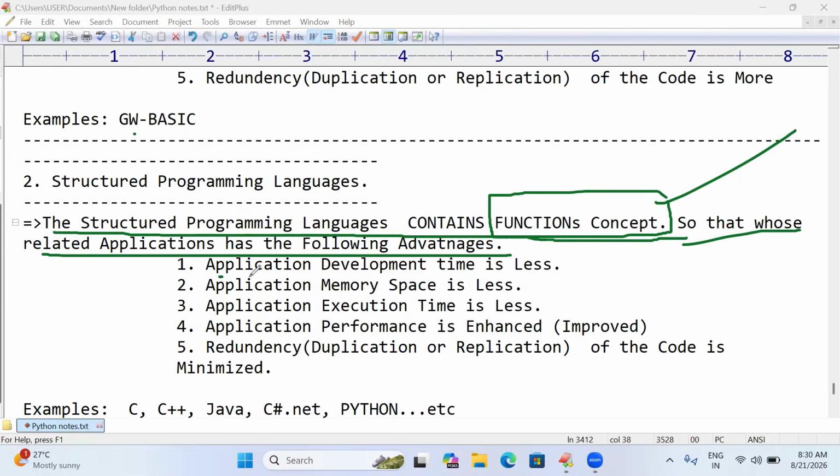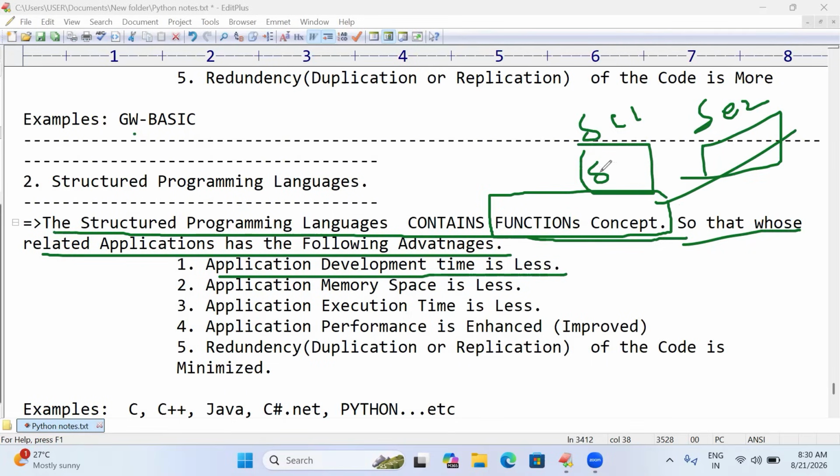Application development time is going to be less. Previously SE1 and SE2 created the same program on both devices, right? Here SE1 created addition of two numbers, then this program is going to be used by SE2. That is the reason application development time is going to be less.